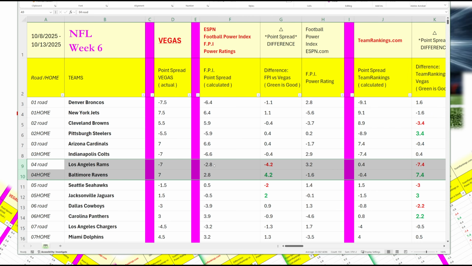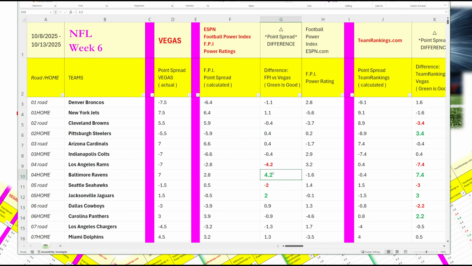So if you see here, the point spreads are both minus for the Rams. The favorite team, the stronger team, always has a minus point spread. So the Rams are favored by a touchdown by Vegas, but ESPN says they're only favored by 3. It's going to be a closer game. So that indicates that the Vegas point spread may be off by 4.2 points, favoring the Baltimore Ravens.